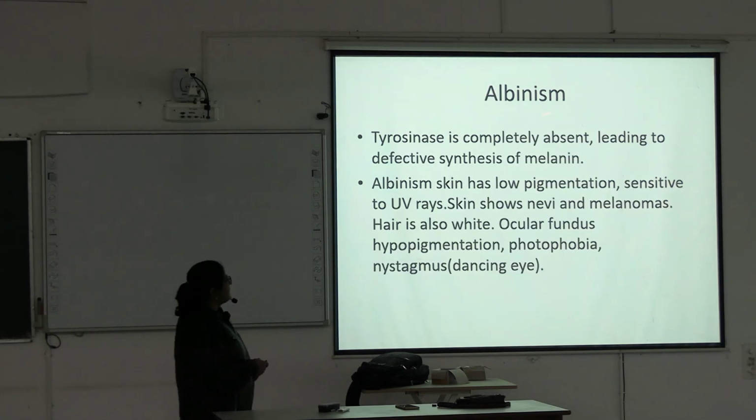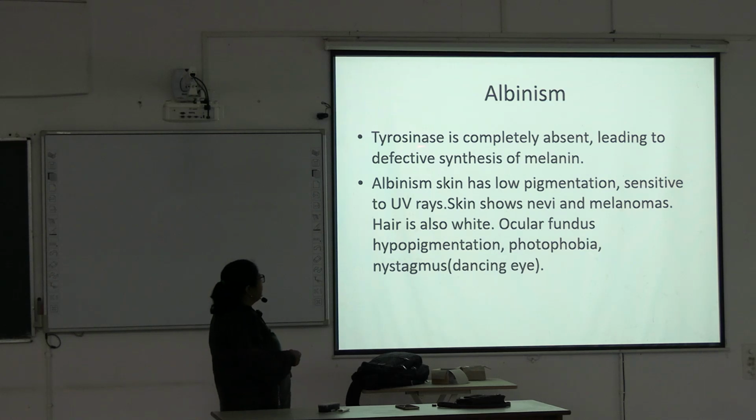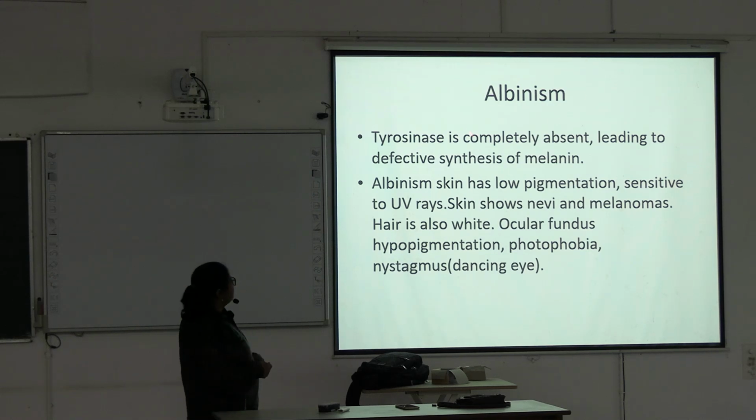Now the next disease is albinism. Albinism is a total deficiency, or complete absence, of tyrosinase. So the whole body is pale, as there is no melanin synthesis. Albinism skin has low pigmentation and is sensitive to UV rays; skin shows nevi and melanomas, hair is also white, the ocular fundus shows hypopigmentation, with photophobia and nystagmus, meaning dancing eye.